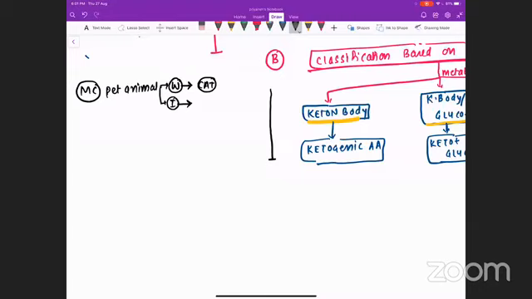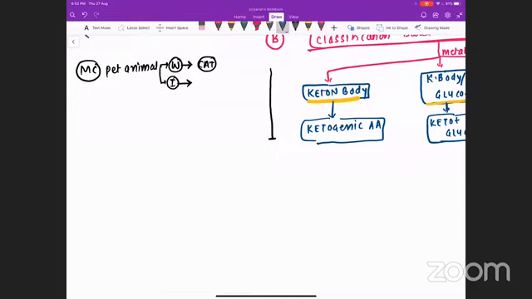Someone is answering cow, someone is answering buffalo. Maybe I am unable to see the answer, but those are the common responses that I get. See, cow and buffalo do not live in your drawing room, so that is not a pet animal.